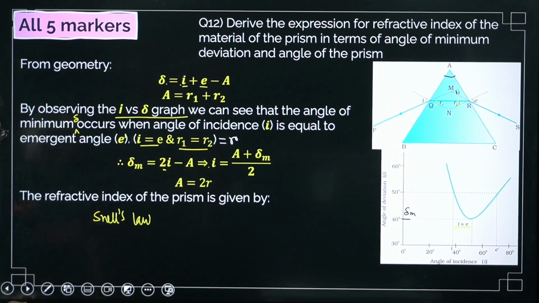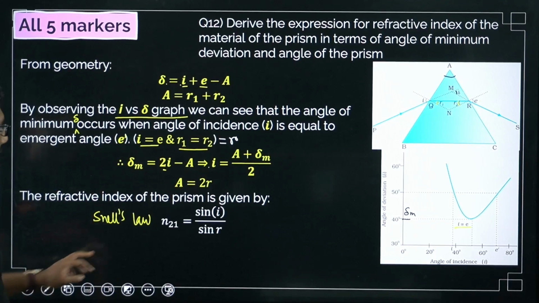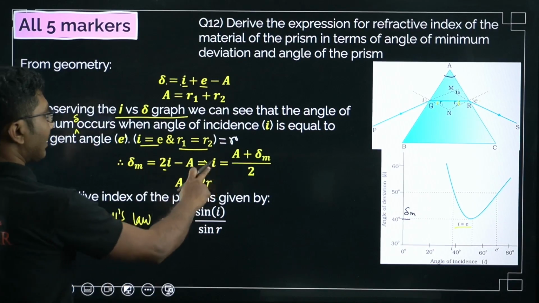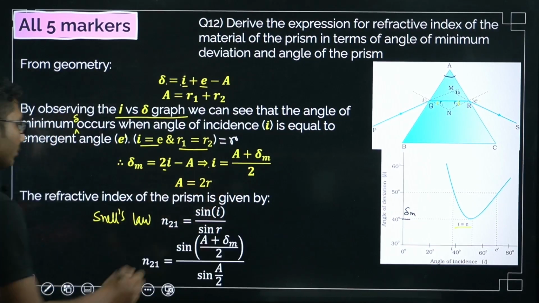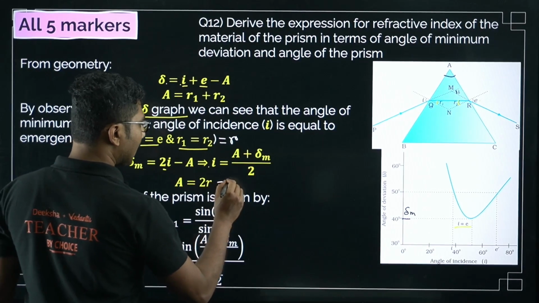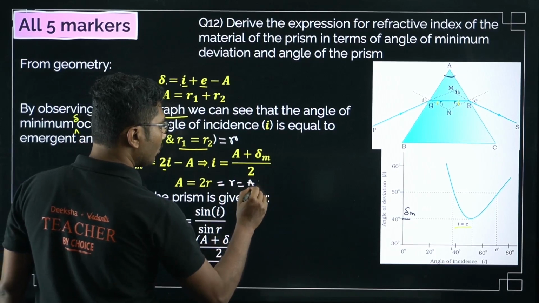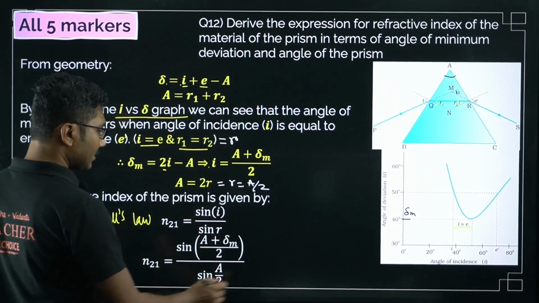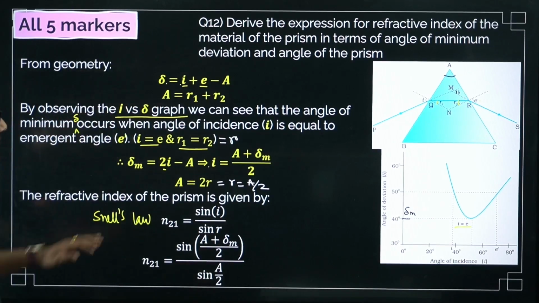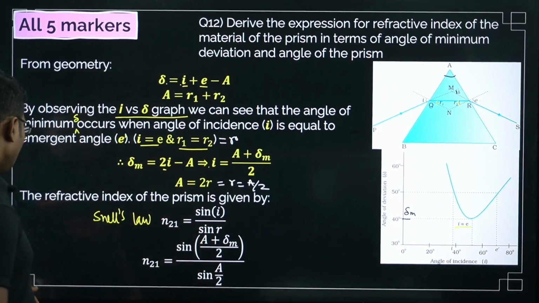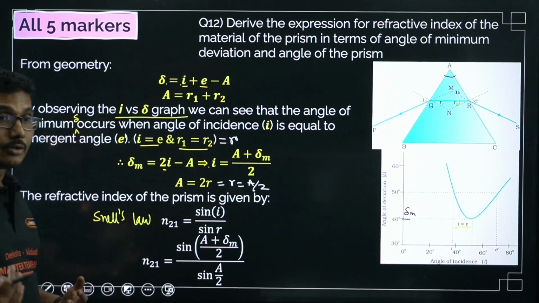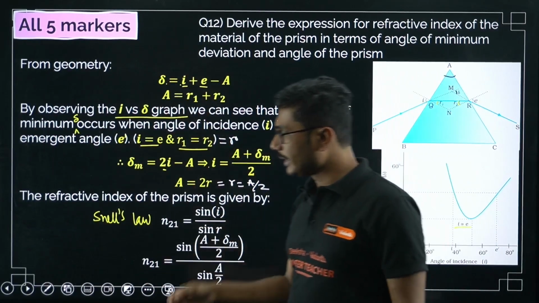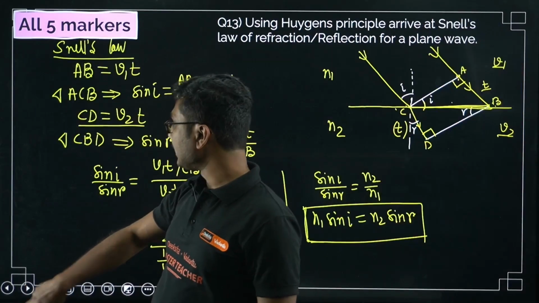Therefore the refractive index from Snell's law is given by the formula n21 equals sin I by sin R. Now we have calculated I, and we have calculated R. So from there you can say that basically R is A by 2. If you do that, you will get this equation. This is the final expression. Very important, a very common question coming in your PU board exam, but a lot of writing is there. It is not actually a derivation, it is more like writing practice.